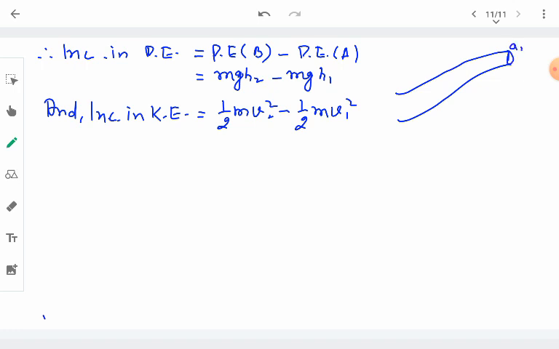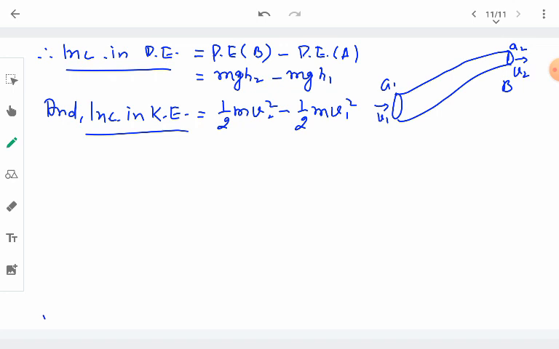So it is A2, it is A1, with velocity V1 and velocity V2. When the area of cross section is less, velocity will be higher. So at end B, the area of cross section is smaller, and therefore at this end the velocity will be higher. It will be V2.